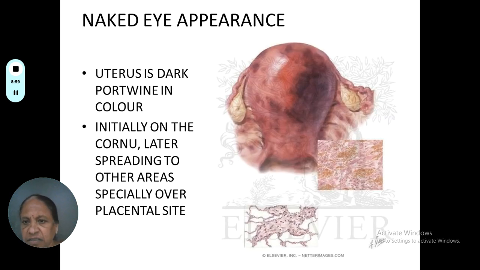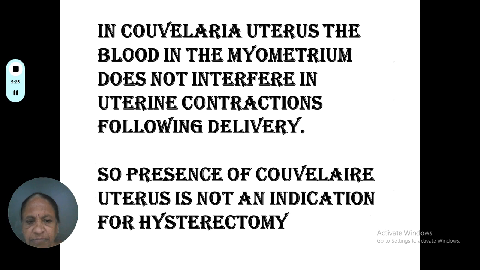If you see the naked eye appearance, we can see the uterus is dark port wine in color. The whole of it is dark port wine in color. Initially it is seen on the cornua, and later it spreads to other areas, especially over the placental side, where we can see more of the darkness. So the uterus has lost its pink color, which was there previously.